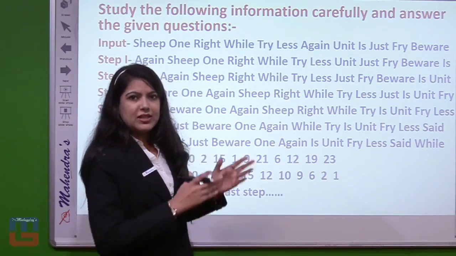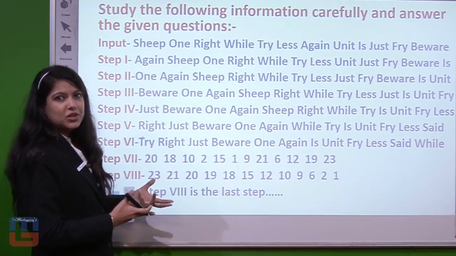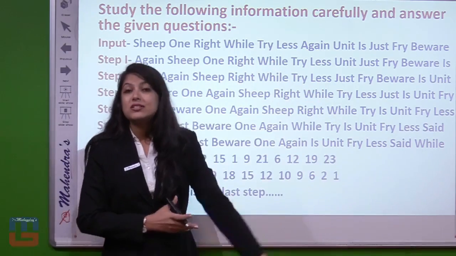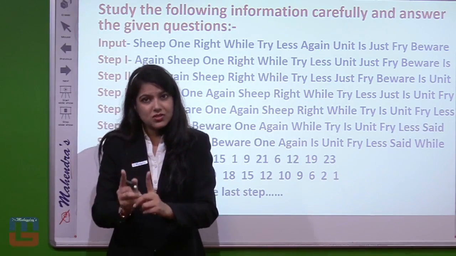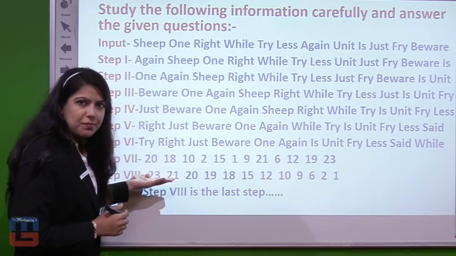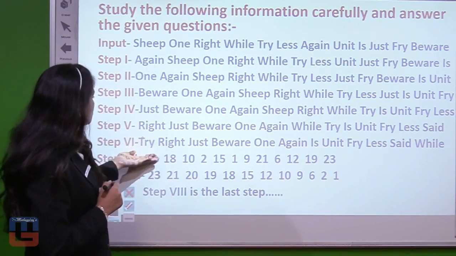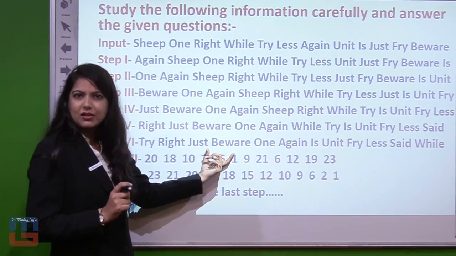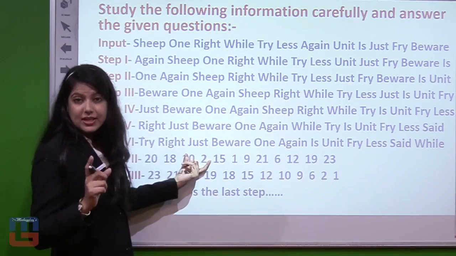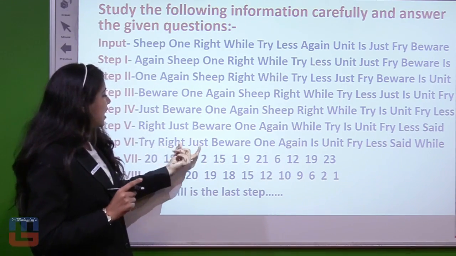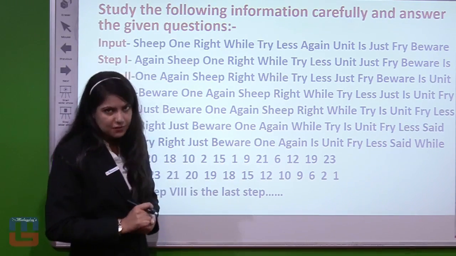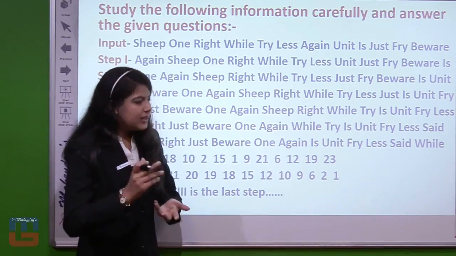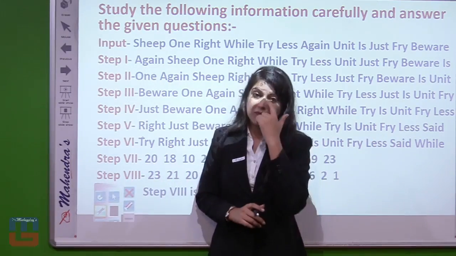Let's look over the arrangement, the step part, and what is written here. In the input, we have been given sheep, 1, right, while, try, less, again, unit, just, fry, beware, that means a mixture of consonants and vowels, right? Coming to step number 6, it is given: try, right, just, beware. Something clear, because these are consonant-starting words, and that too in descending format, clear? Try, T, right, R, just, J, beware, B. These are all in descending format, clear? But after this beware, again comes again, and unit, vowels. Then after those vowels, fry, less, sheep, while, that means again consonants.